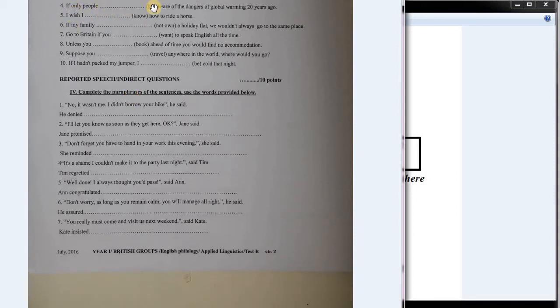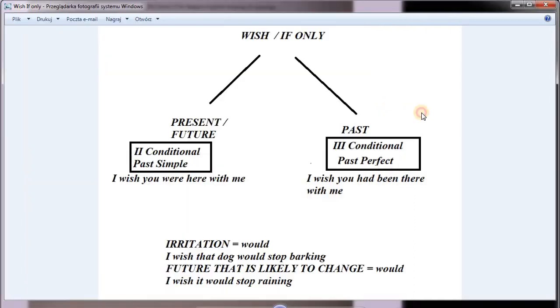If only people of the damage of global warming 20 years ago. Okay, so we have 20 years ago, which means we're talking about the past. So we have if only structure, and we're talking about the past. That means we want to use the third conditional.